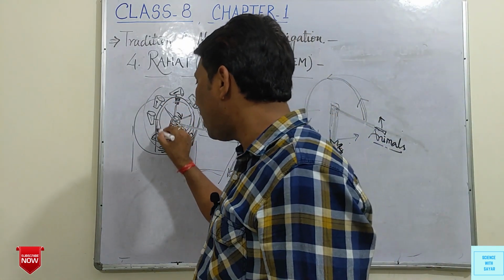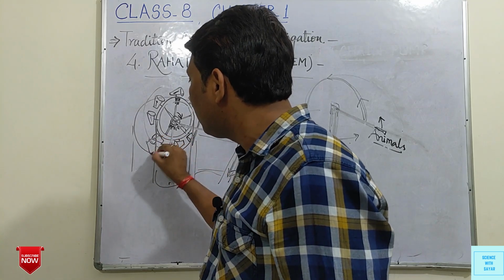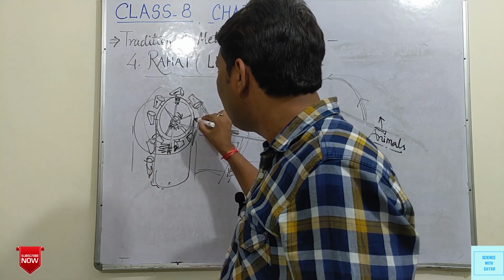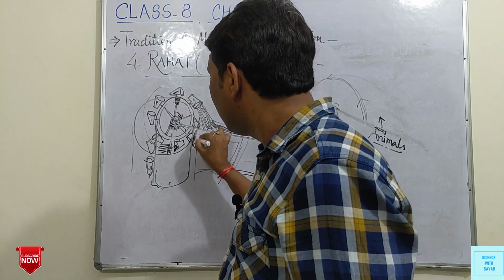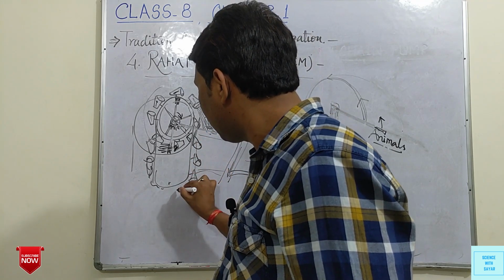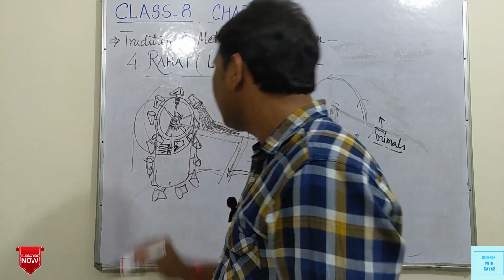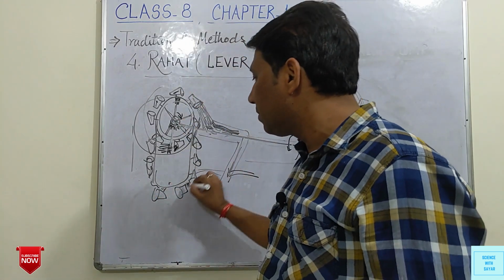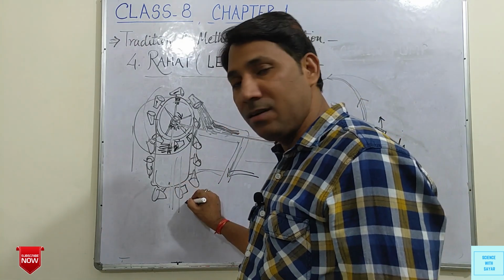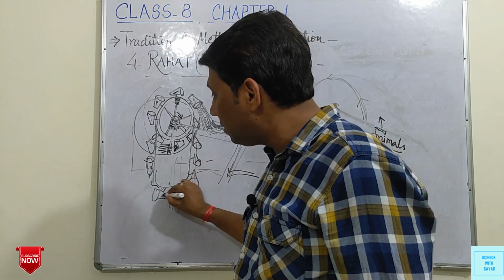These pulley-like structures may be in this way also, where the buckets are connected in this manner. In this manner also, when this moves, if water is deep inside the well, these buckets will be filled with water in the well.